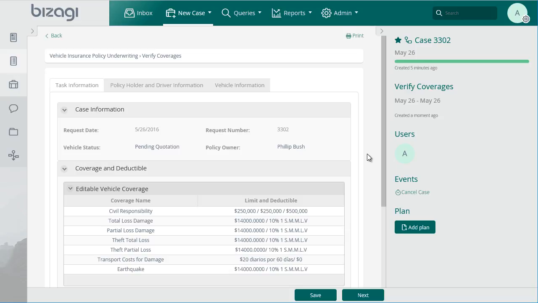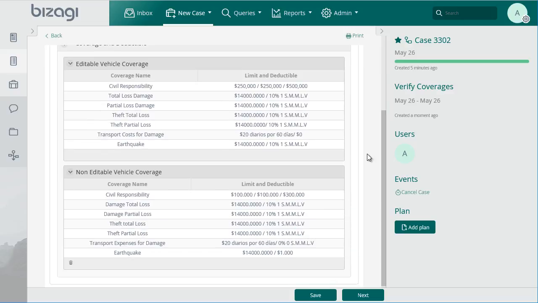We are now in the Verification of Coverages and Deductibles activity, where we can see the coverage of the selected product. In this case, the selected product is one that can be modified, and for this reason we can change the insured limit and the predefined deductibles for each coverage, or we can reject it. In this screen, we can select, therefore, the desired coverage.